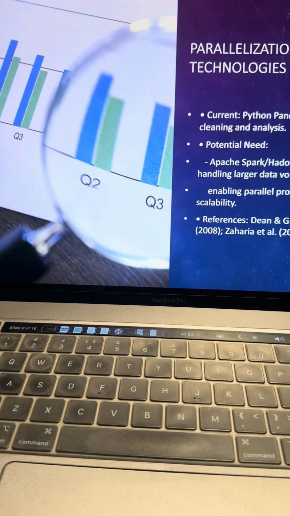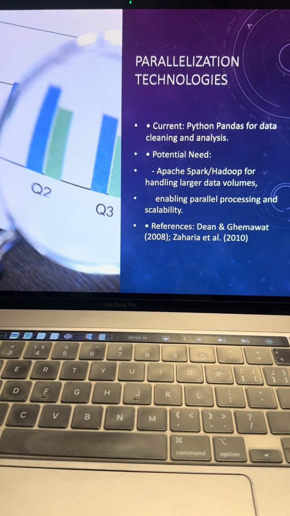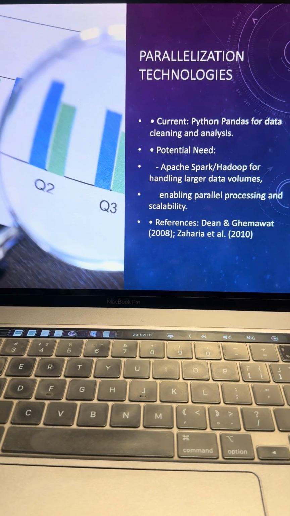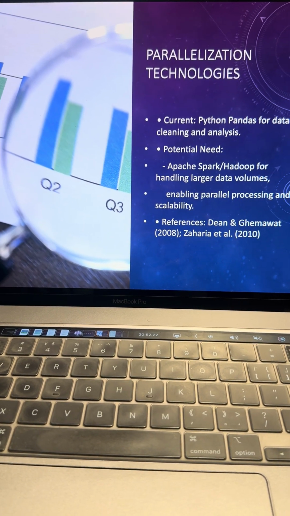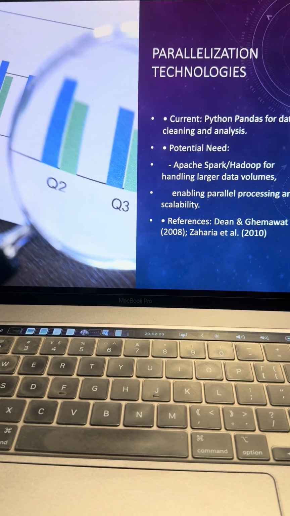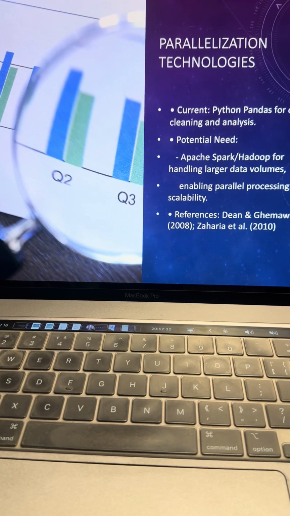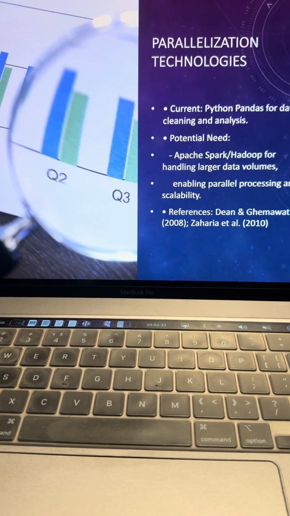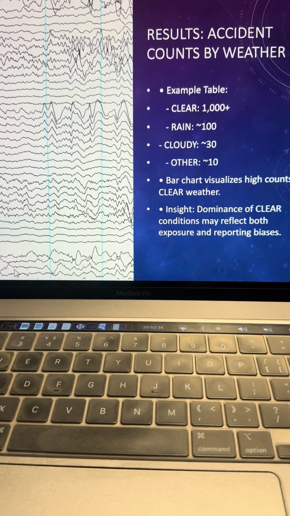So in my case, the tool that I used in working on my parallelization project work was Python, because Python is an incredible data analysis tool that you can use to break down large data sets and then work on them, visualize them, merge them, or do whatever you want with the data. Now let's look at some of the results of my work.